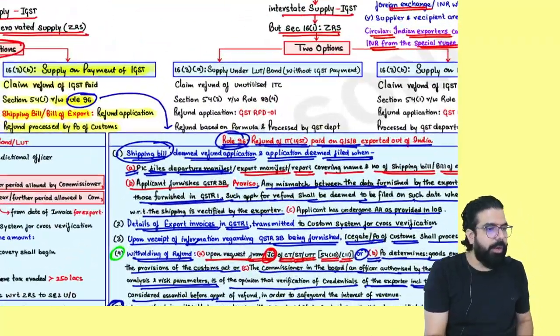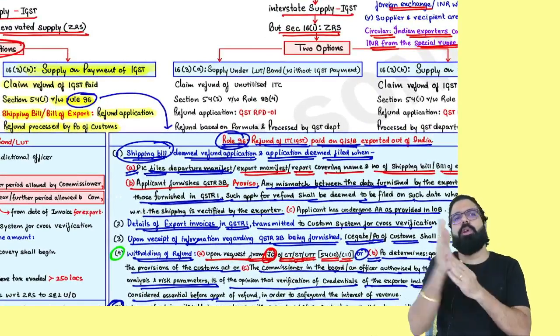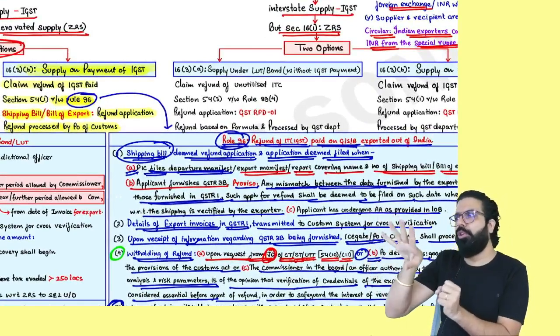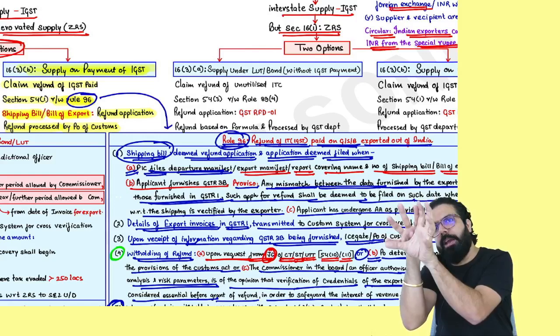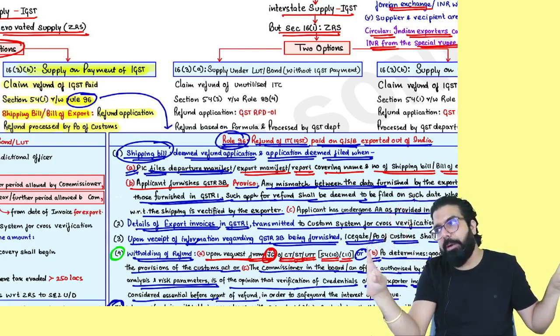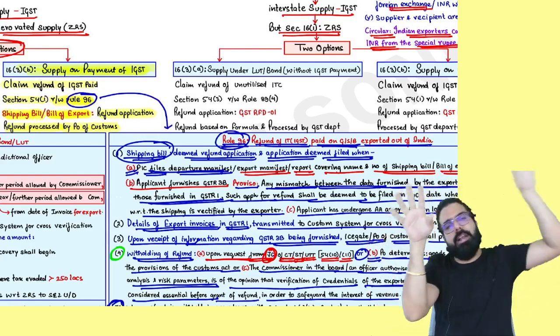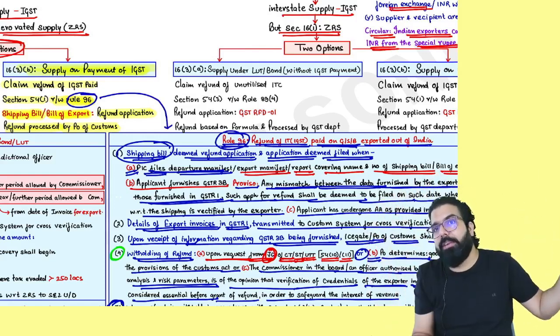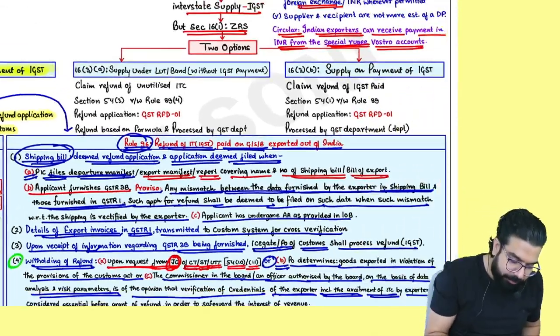Now, the next one, everyone. People, tell me one thing. I went ahead and exported service. I went ahead and exported goods. Let's talk about goods. In the case of goods, I went ahead and gave LUT or bond. ITC refund, who will give? GST department. Okay? I went ahead and exported goods on payment of IGST. IGST refund, who will give? Proper officer at customs. Next.